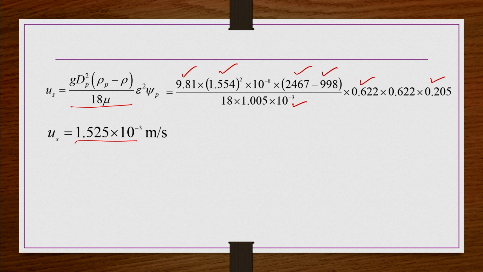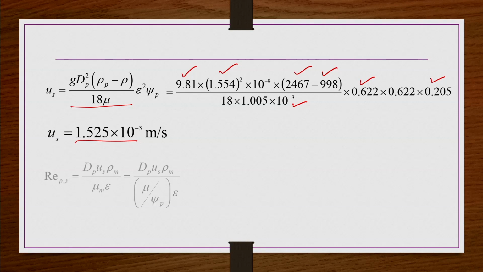Though by numbers it appears to be a kind of Stokes regime, because dp is very small, of the order of 10 power minus 4 meters, and U_S is also very small, of the order of 10 power minus 3 meter per second, and the viscosity is also very small, 10 power minus 3. So, by numbers, if you do dp U_T rho by mu, it seems like a Stokes regime. So, it is an acceptable one.